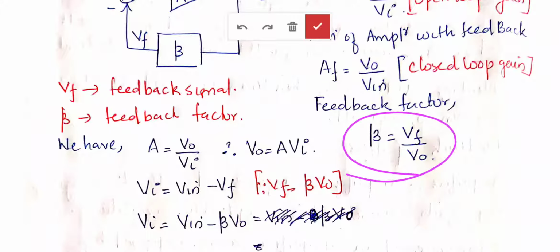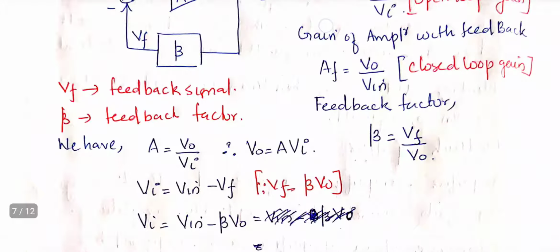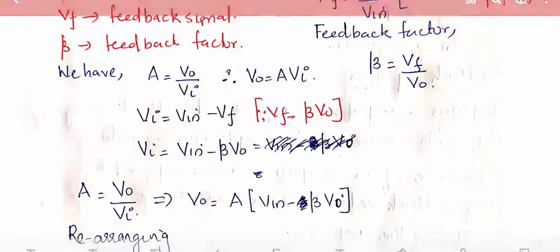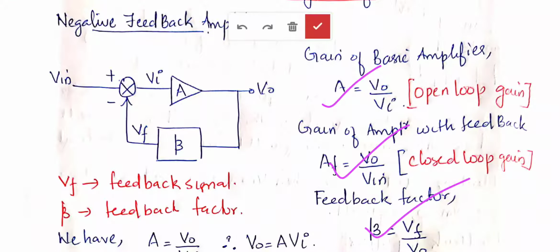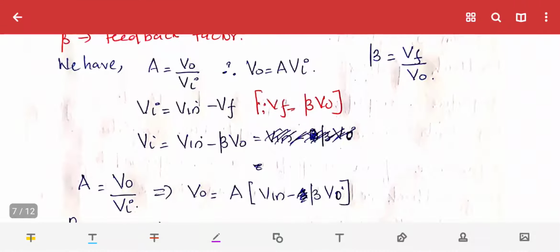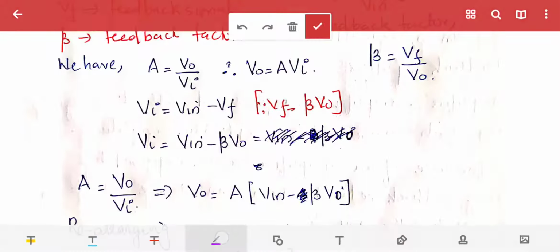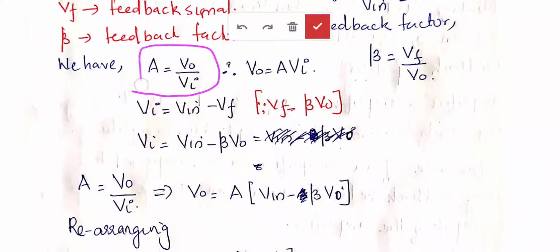Now we will derive the expression for gain of a negative feedback amplifier. What is the gain of a negative feedback amplifier? That expression will be derived now. So you can see here, using the basic equations which we used, A, AF and beta, we are going to derive the expression for AF. So we have the gain of a basic amplifier A, that is equal to VO by VI.